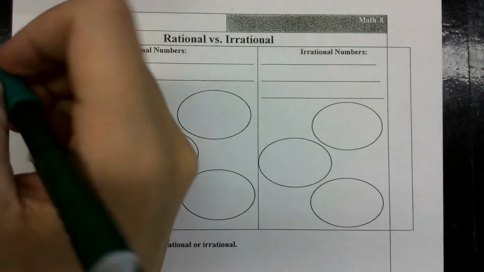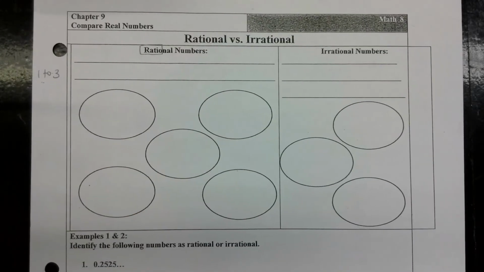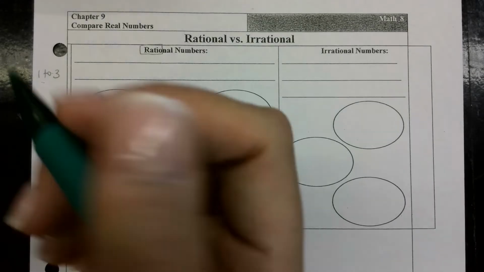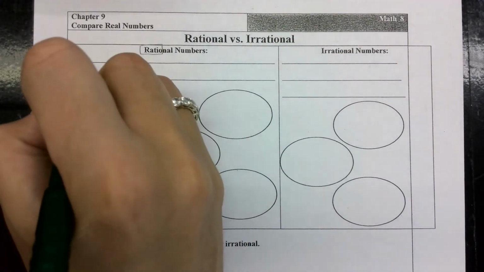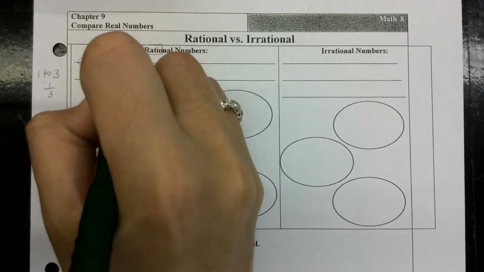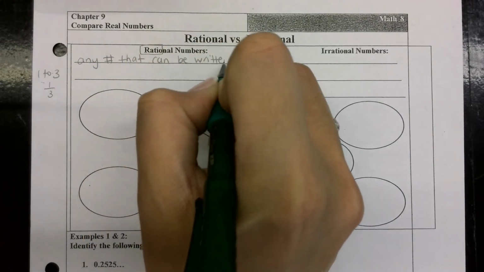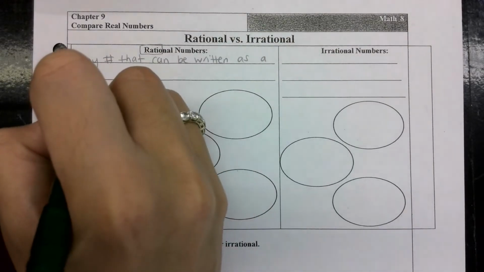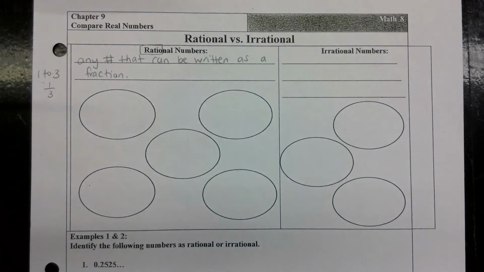For example, if I was talking about a 1-to-3 ratio, I could use words, or I could write it as 1/3. Good, I could write it as a fraction. Very nice. So a rational number is any number that can be written as a fraction. A rational number is any number that can be written as a fraction. You should be writing this down.